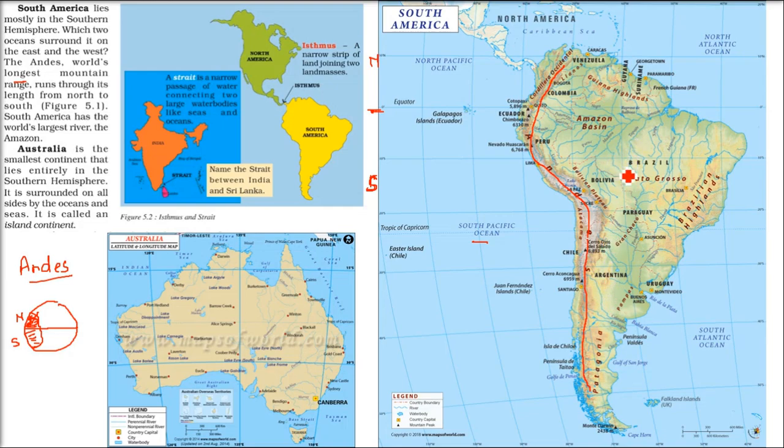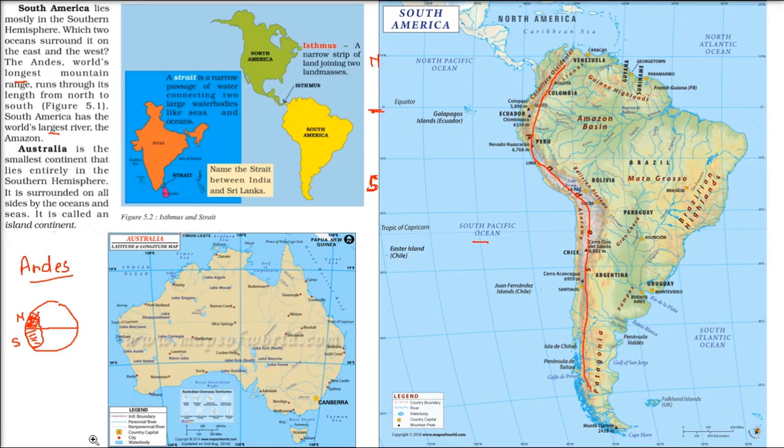Then South America, one more thing is there. It's the largest river we have. It's not the longest. It's the largest, biggest river. Width-wise, you can see, and the volume of water. It's Amazon. This Amazon you have heard a lot about because this is the oxygen producing area. You can say this is the lung of the whole world. Lung.